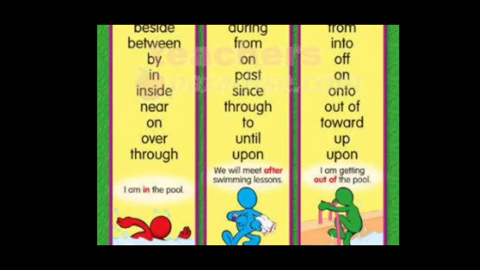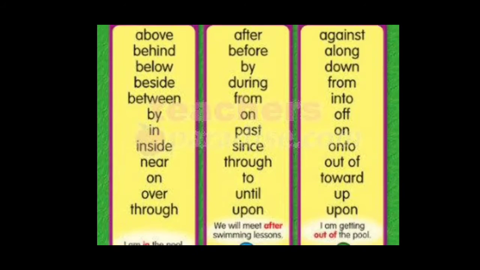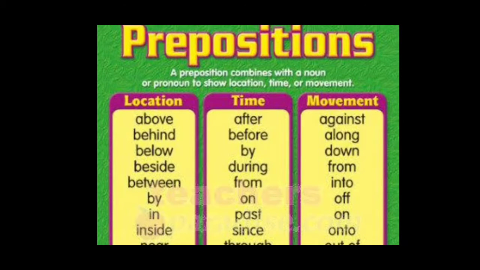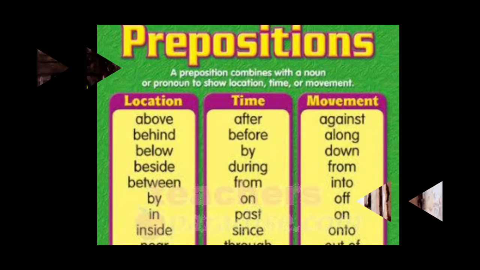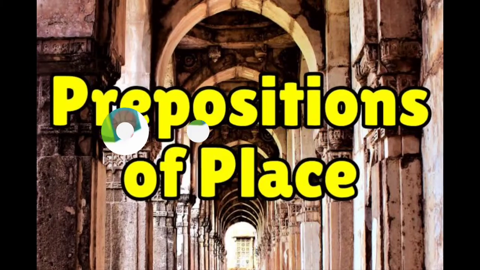I am getting out of the pool. Here we are showing the direction of the person, where he is going and what he is doing. So that's all from this tabulation, children. Then let's move on to the prepositions of place. Let's see one by one briefly. Children, let's start with the first type of preposition, that is the preposition of place.